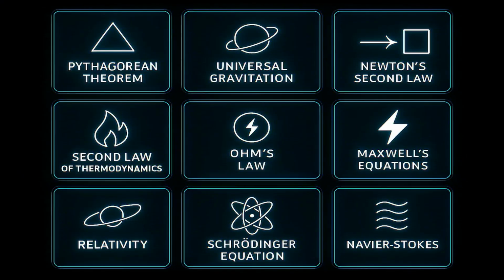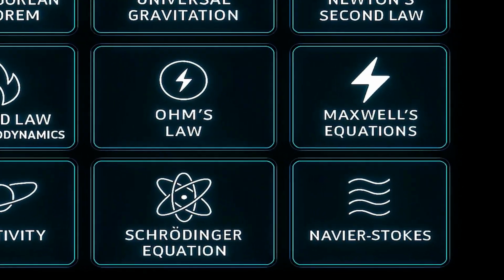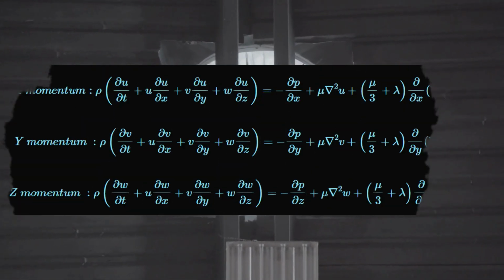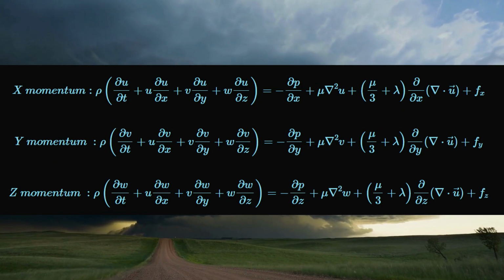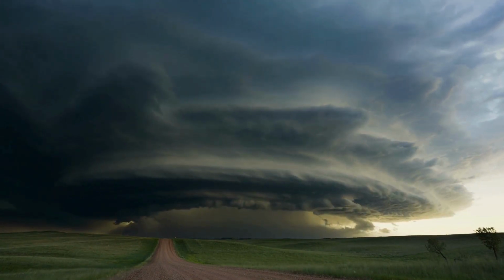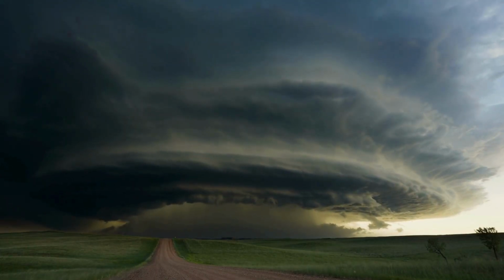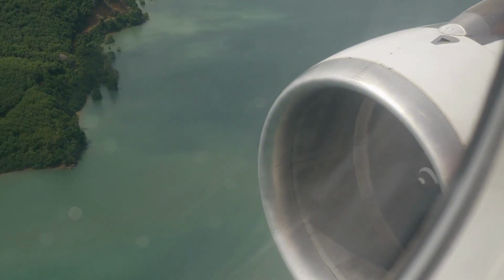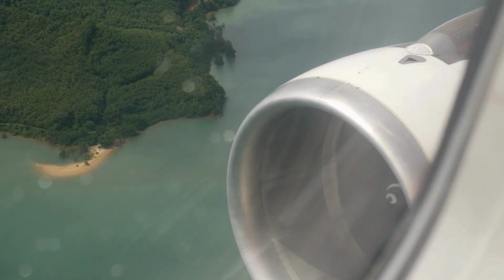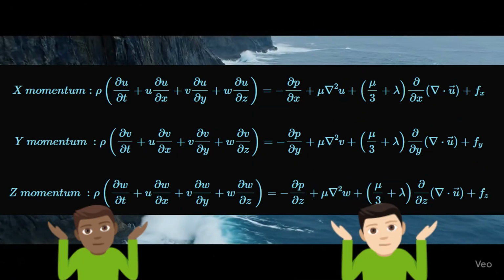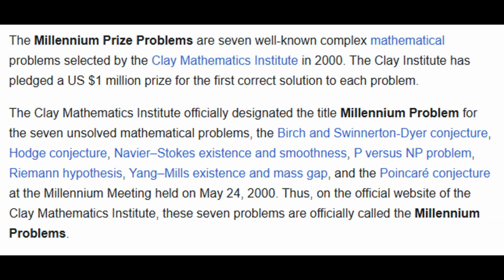Finally, we have the Navier-Stokes equations, the crown jewels of fluid dynamics. These equations describe how fluids move, whether it's air in the sky, water in a pipe, or blood in your veins. They're essential in meteorology, aerospace, medicine, and oceanography. They model hurricanes, design jet engines, and simulate airflow over a Formula One car. And yet, they're so complex that we still don't fully understand them. Solving them in general is one of the great unsolved problems in mathematics. Maybe I should make a video explaining these problems.